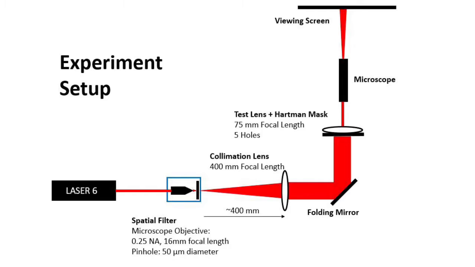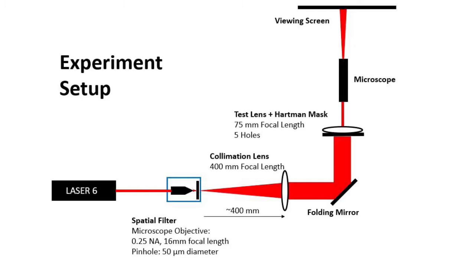Combining the knowledge from previous labs, we first aligned the laser beam with the optical rail. We then added the fold mirror to rotate the light by 90 degrees. We aligned the microscope and the 50 micron spatial filter to make the beam expander. We ensured that everything was properly aligned using the shear plate. Finally, we placed the test lens and the Harlan mask. From there, we aligned the microscope with the Harlan mask by finding the image of the mask and focusing on the microscope.